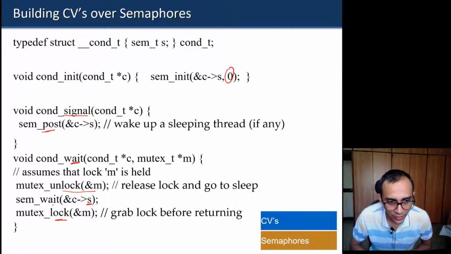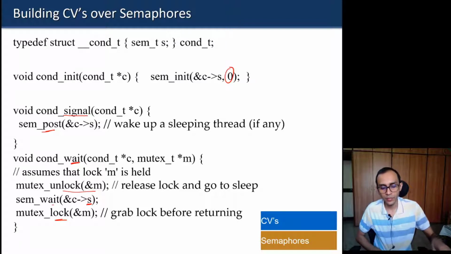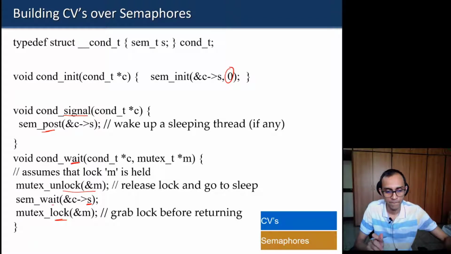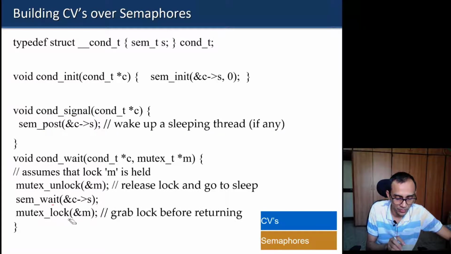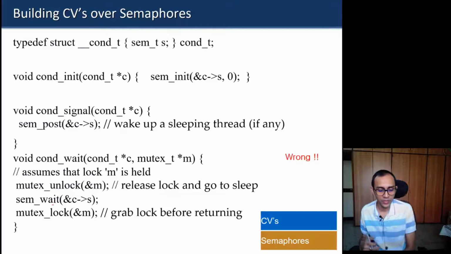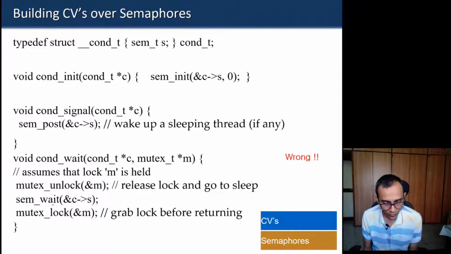So is this implementation right or wrong? This is wrong. Can anybody tell me why it is wrong? It does not properly implement the signal and wait operations of a condition variable.